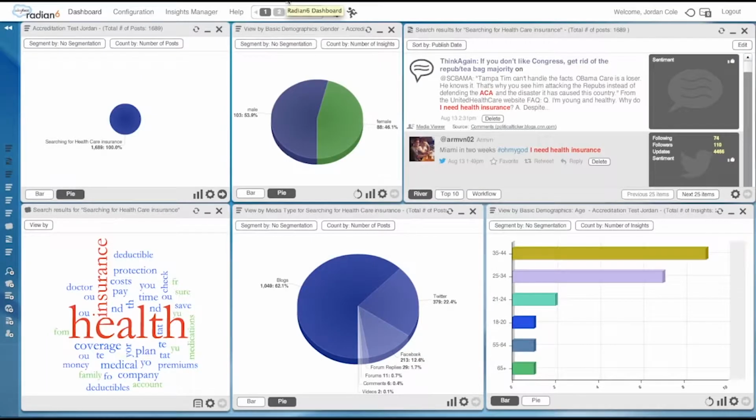Makana Health is using Radian 6 to do active listening. Here we can see general healthcare information with a breakdown of healthcare conversations over the last 60 days. We can see the demographic of male versus female in those conversations. We can see different trending keywords that are associated with those conversations, as well as the source of those conversations within social networks, like blogs, Twitter, Facebook, or even video comments. Radian 6 also provides an age demographic breakdown, as well as a river of news stream that shows active tweets